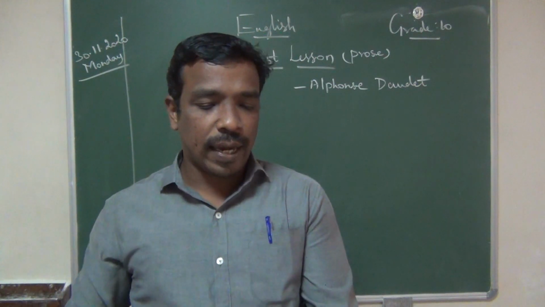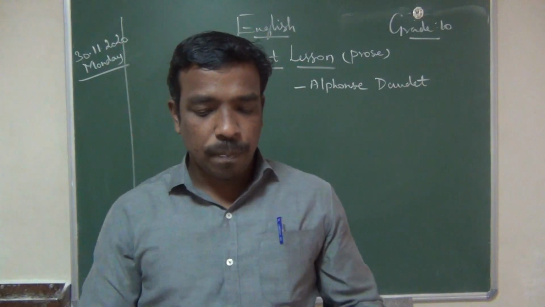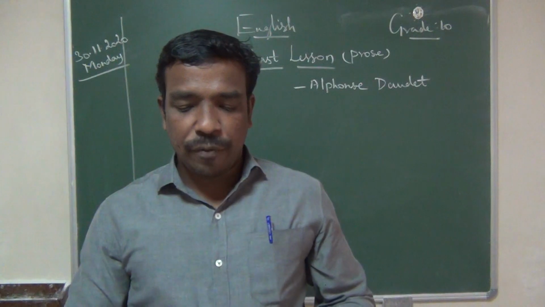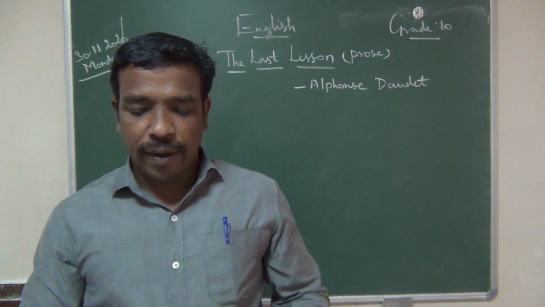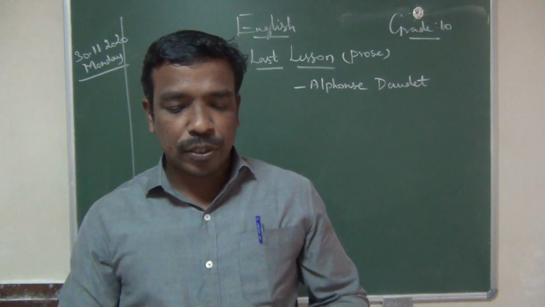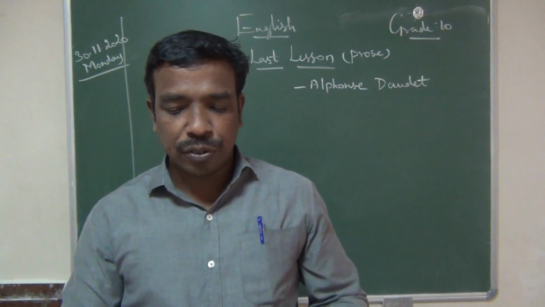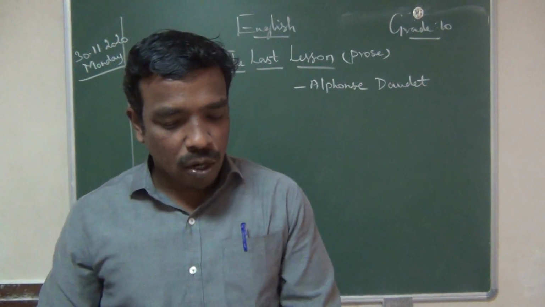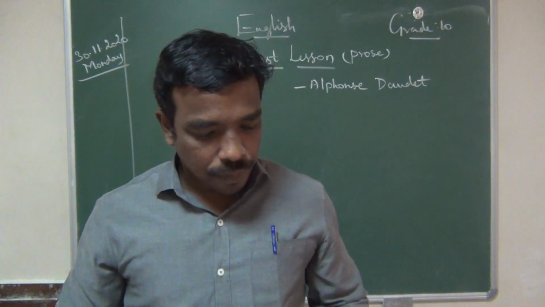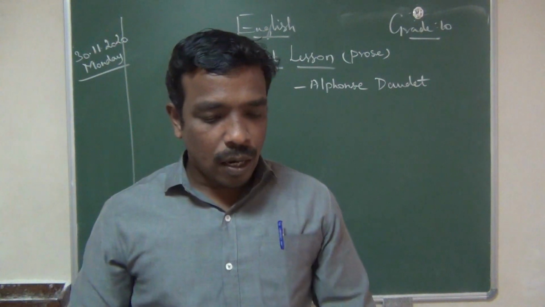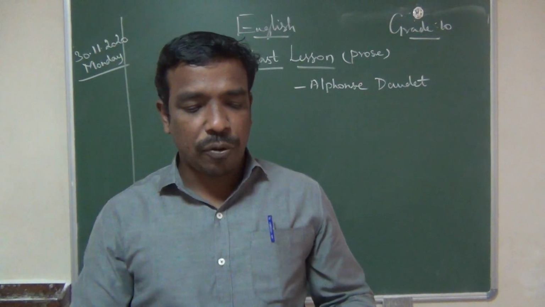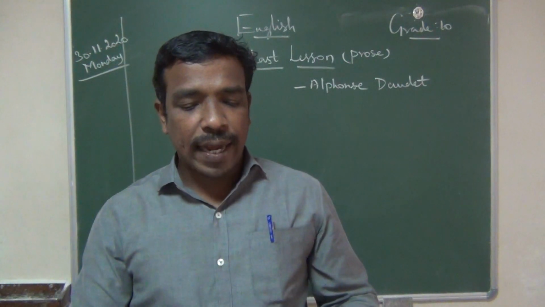Already I said. Okay, come to this lesson. This lesson is set in the days of the Franco-Prussian War. France was defeated by Bismarck. Prussia then consisted of what now are the nations of Germany, Poland, and parts of Austria. The Prussians defeated the French, and the districts of Alsace and Lorraine fell into the hands of the Prussians.